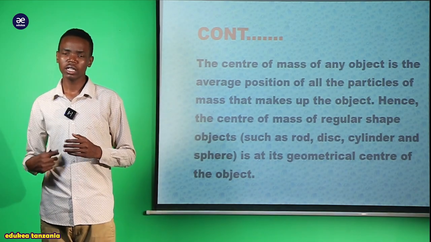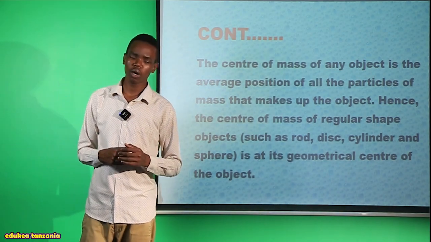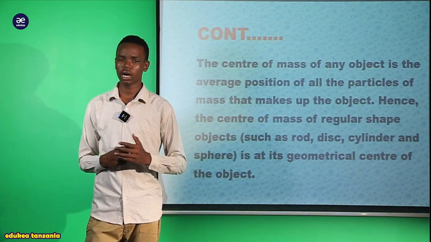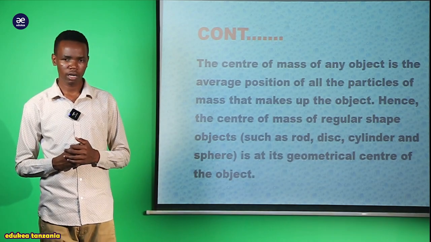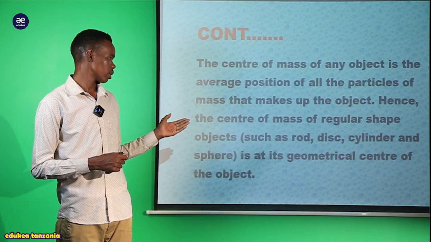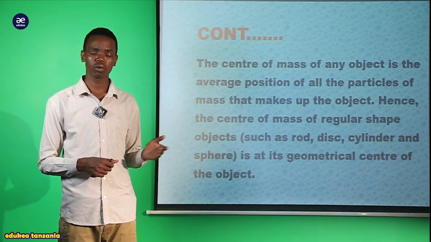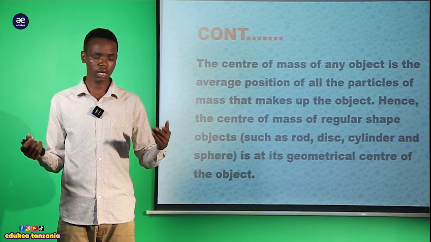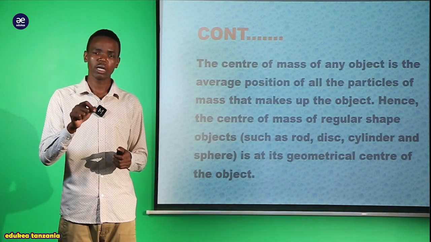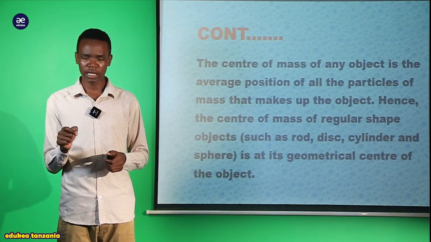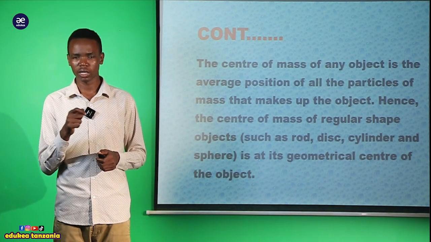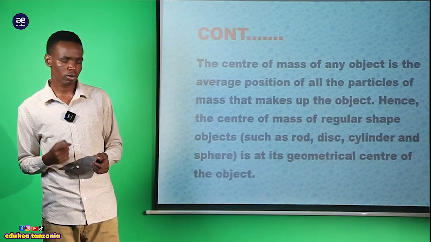Here, my dear student, on the rotation of a rigid body, we'll try to go and see different objects. Most of them have a regular shape, and many of them have an irregular shape. For those who have the regular shape, tunaziita hizi regular shapes. Mfano wa regular shapes kuna hizi rods. We shall try to go and see the rods. Also this desk has a regular shape. It means the shape is known, the shape is determined, the shape can be labeled, can be understood. So that is why we say regular shape.